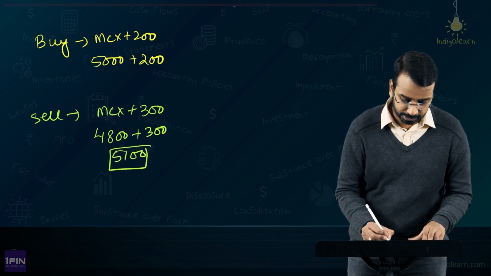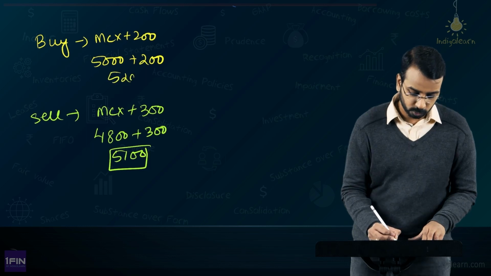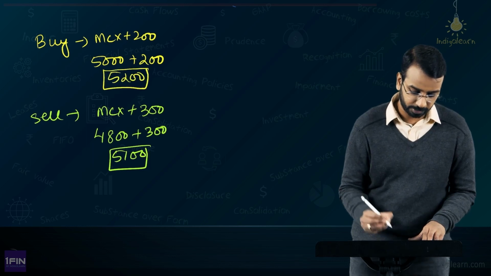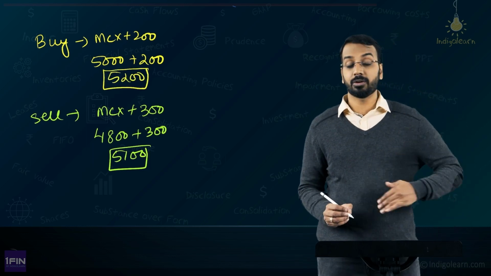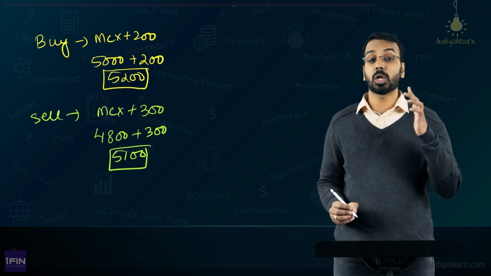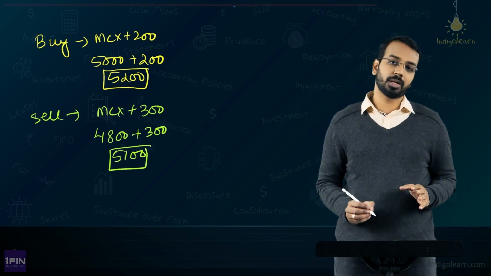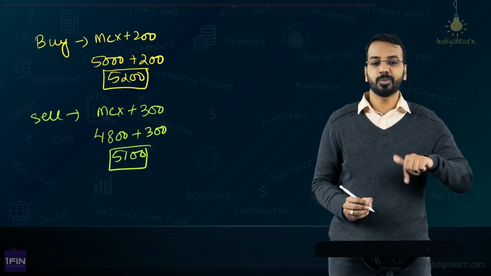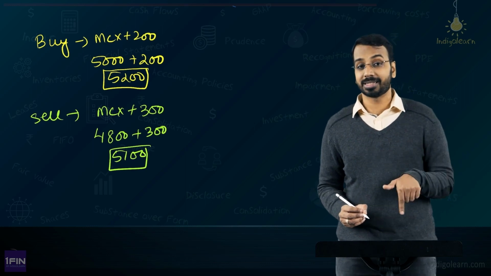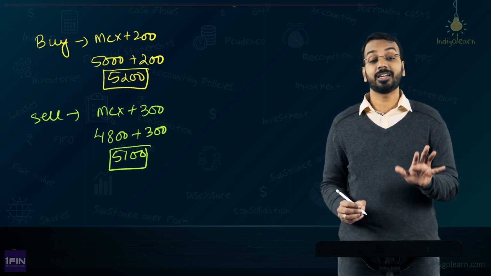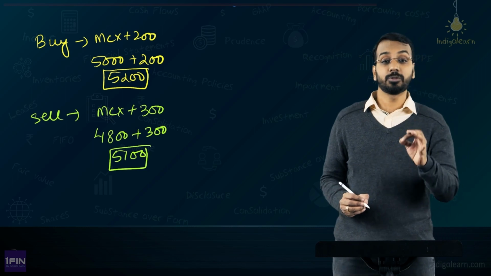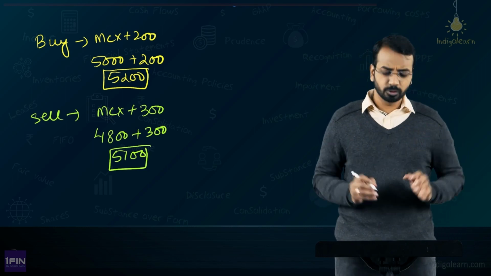So here, 5,100 is the selling price and 5,200 is the buying price, right. You bought at 5,200, now you have to sell at 5,100, there is a loss of 100, right. Now, why did this loss happen? Because of market forces. To safeguard itself, the entity can enter into a forward contract or future contract or option contract. We will take a future contract.